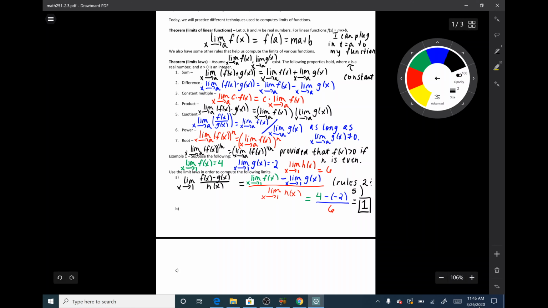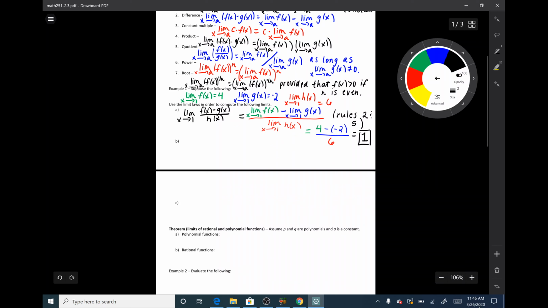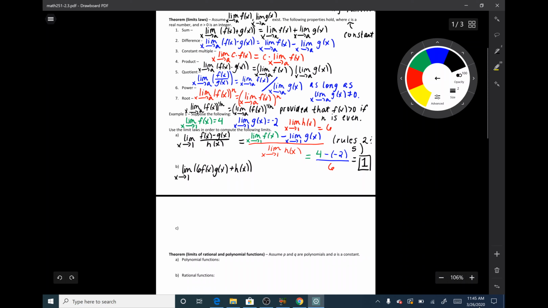Our next example looks like this. We have the limit as x goes to 1 of 6 times f of x g of x plus h of x. So you are going to be using the sum rule since we are adding two things, the constant multiple rule since I have that 6 in front of the f times g, and the product rule. So this involves rules number 1, 3, and 4 above.